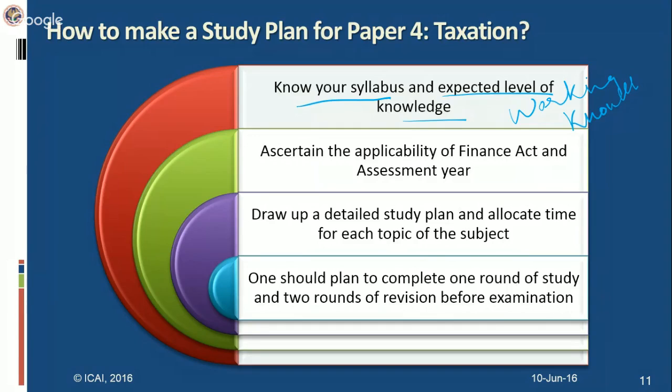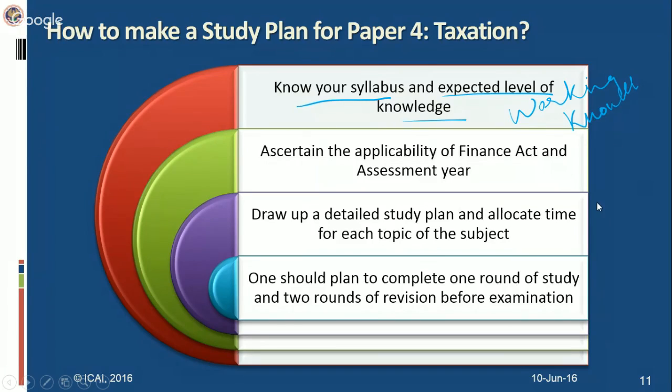In this paper, I will say that you should at least plan your whole study 3 times. Study the whole subject 3 times, 1 round of study and 2 rounds of revision before examination. But here, I will say, if it is not possible for you to do 3 rounds, don't worry about it. There are different calibers of people, and they can do well in 2 rounds of study also. But the ideal is that you should try to do your studies in 3 rounds. 2 rounds for revision purpose and 1 round for clarity of understanding of the paper.